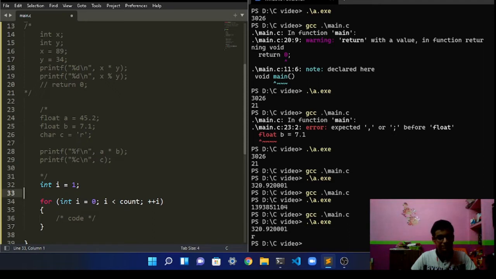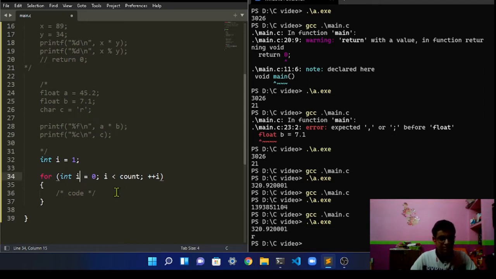And what we're going to do is iterate i, let's say we want to go up to 100, and then i plus plus.